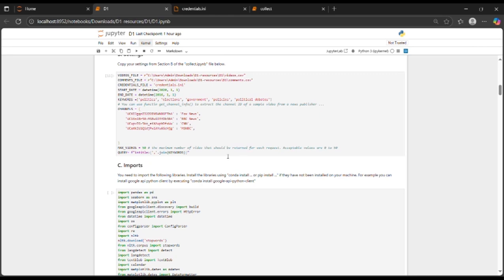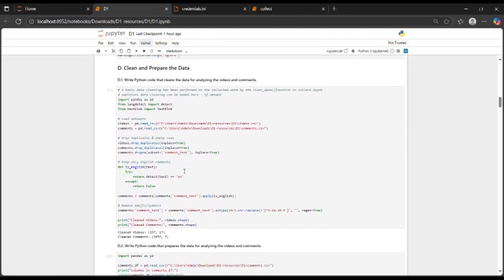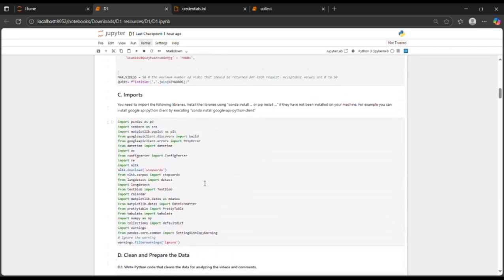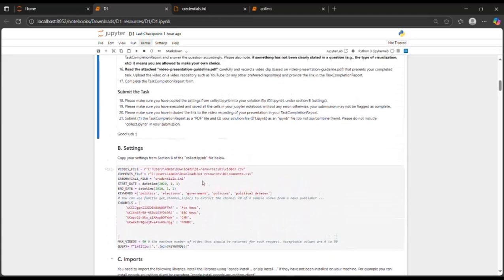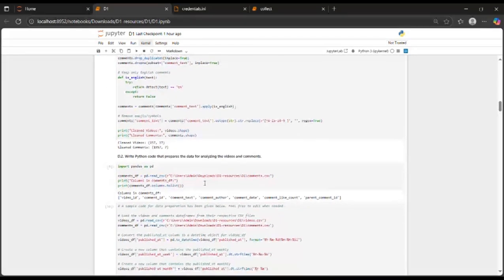In the next step, I cleaned the data by removing duplicate rows, removing rows with missing values, converting numerical columns to integers like view_count and like_count, filtering only political content using keyword search in the video title, and merging video and comment files using video_id. After cleaning, I created datasets called filtered_videos and filtered_comments, which contain only political videos and their related comments.